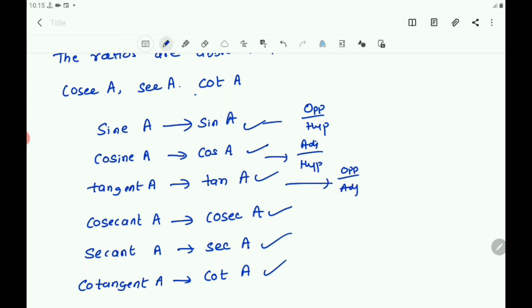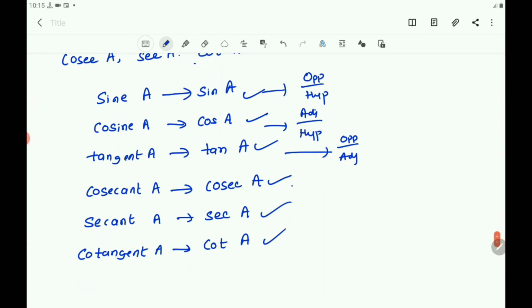And cosecant, you know, is the reciprocal of sin A, so that is hypotenuse by opposite side, H by O. Then secant is the reciprocal of cosine.